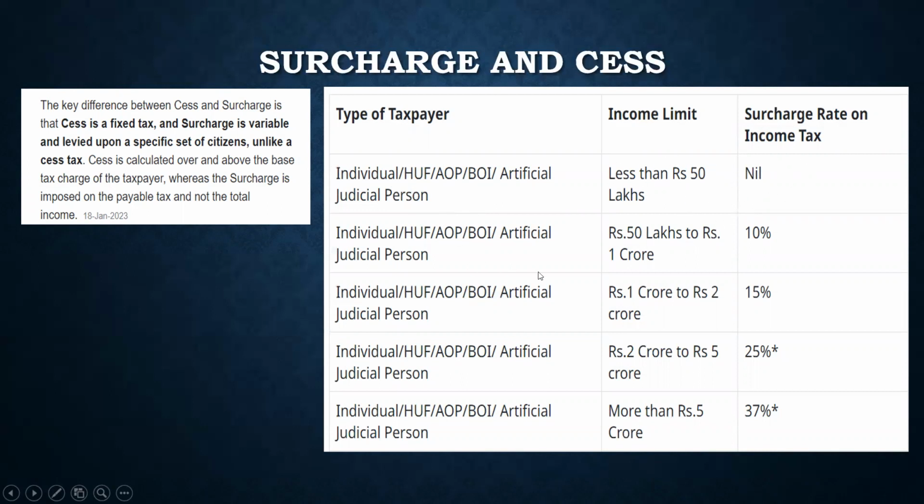So for the actuaries who are very focused on getting to that 1 crore package, you will be charged an additional 10% surcharge. And if you are somewhere beyond 1 crore, then it will be 15% surcharge. As I mentioned, surcharge is calculated over the tax, not over the income. And cess is calculated over the tax plus surcharge. So first there is income, from income tax is calculated, from tax the surcharge is calculated, and from tax and surcharge the cess is calculated. So that's how it goes.